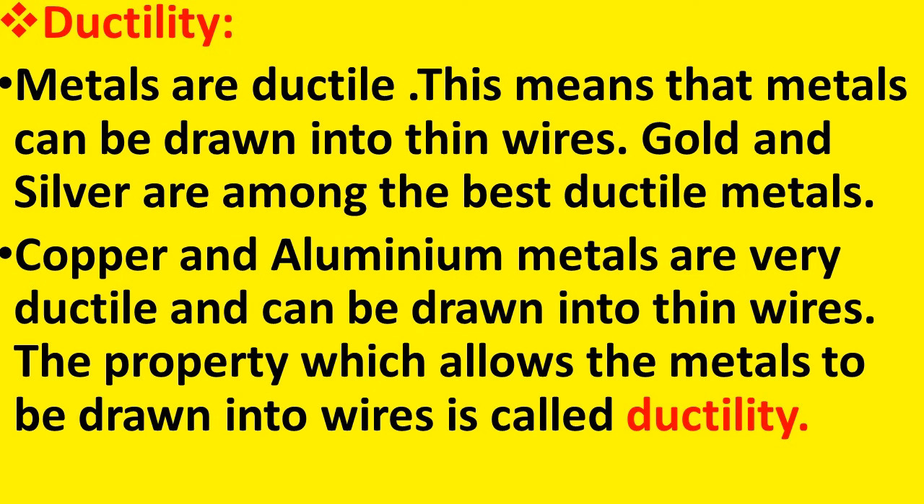Gold and silver are the best ductile metals. Copper and aluminium metals are very ductile and can be drawn into thin wires. The property which allows the metals to be drawn into wires is called ductility. Among silver and gold, copper and aluminium are also very ductile metals. They can be drawn into very thin wires. So, which are the examples of ductile metals? Gold, silver, copper, aluminium, etc. This property which allows the metals to be drawn into wires is called ductility.